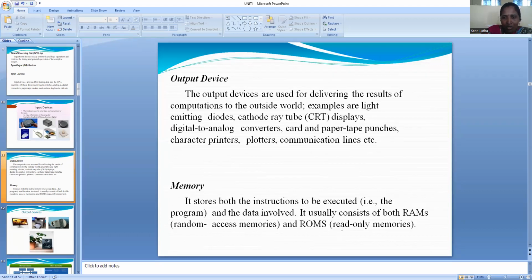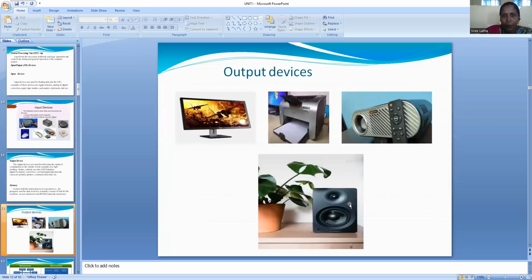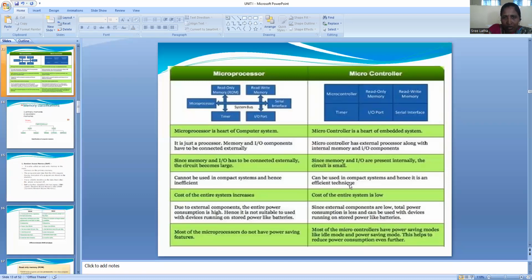ROM is used for permanent storage of data, and RAM is used for temporary storage of data. This is the difference between ROM and RAM. So these are some examples of output devices: printer, scanner, speakers, all those.